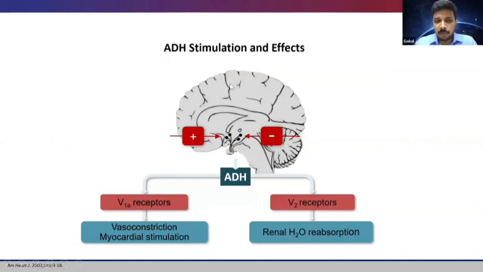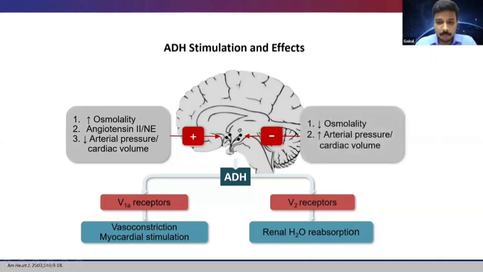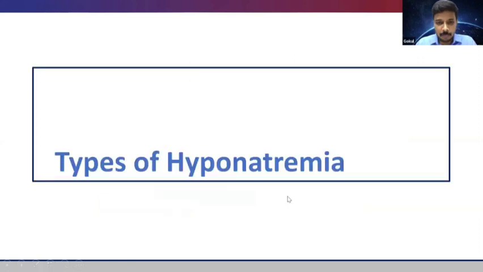So we know what the stimuli for ADH are. The first and basic stimulus for ADH is osmolality. Whenever there is increased serum osmolality, it causes secretion of ADH. Other than osmolality, there are non-osmotic stimuli also, in that decreased blood volume or decreased arterial pressure can also stimulate ADH release. And the opposite reduces it: when there is reduced osmolality or increased arterial pressure, ADH secretion is reduced. It basically acts on the V1 receptors to cause vasoconstriction and myocardial stimulation, and on the V2 receptors to cause renal water reabsorption.